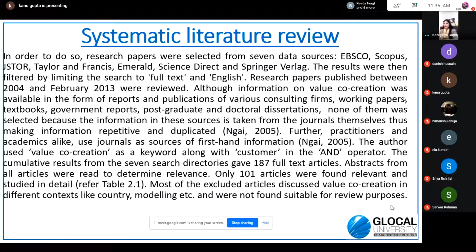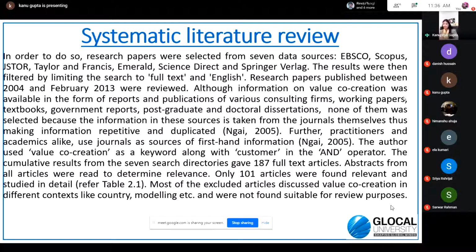Now this again is a small example of a script from a thesis where the person has explained the complete process. How did they do the systematic literature review? I'll be reading it out. In order to do so, research papers were selected from 7 data sources. So the data sources that were used by the researcher have also been opened here: EBSCO, Scopus, Chester, Taylor and Francis, Emerald, ScienceDirect and Springer Lab. The results were then filtered by limiting the search to full text and English.